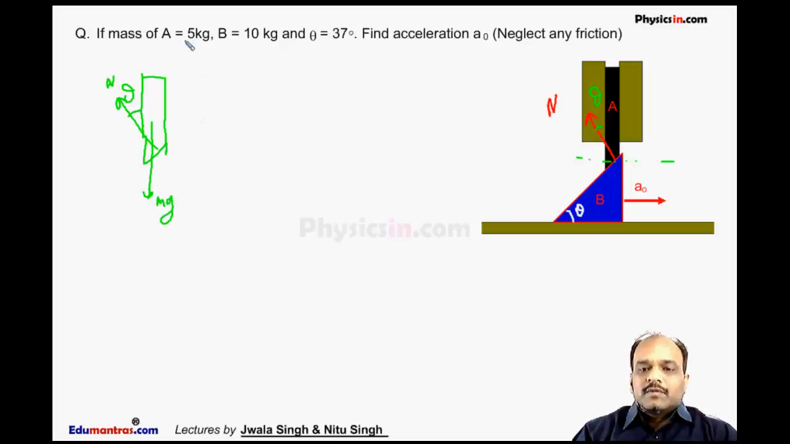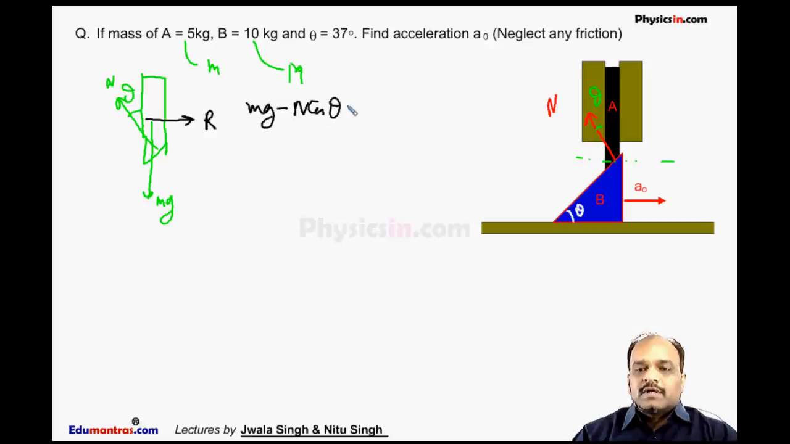Let the mass of this be small m, 5 kg, and let this be 10 kg, capital M. Let the reaction by the surrounding be R. So from here we can say mg minus N cos theta is equal to m into acceleration of A. Let the acceleration of this rod be A1. So this is our first equation.